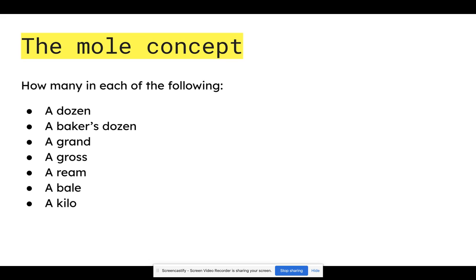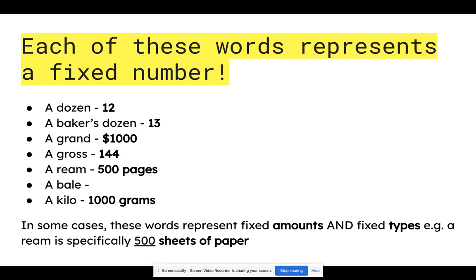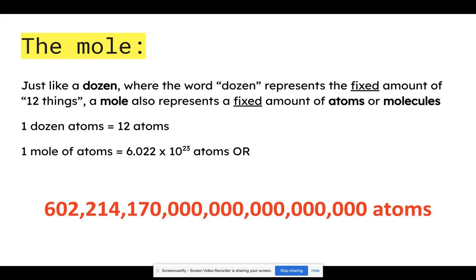Same for a grand. When we say that we have a grand, we think that we've got $1,000. We don't think $200 or 400 cats. We think $1,000. So it's a fixed amount and sometimes also a fixed thing. So just like a dozen, where the word dozen represents a fixed amount, so 12 things, a mole also represents a fixed amount of atoms or molecules. A dozen atoms would be 12 atoms, but 1 mole of atoms is equal to 6.022 times 10 to the power of 23 atoms, or this massive long number.